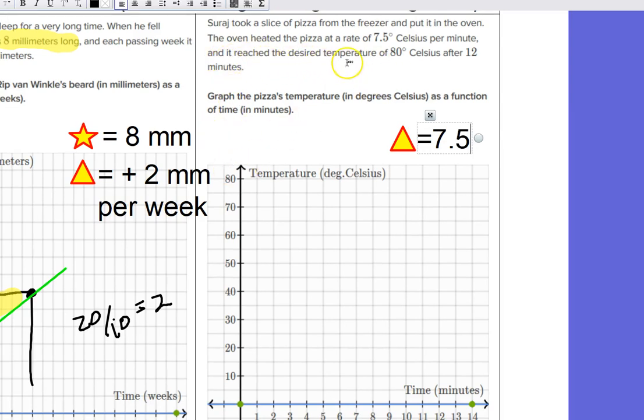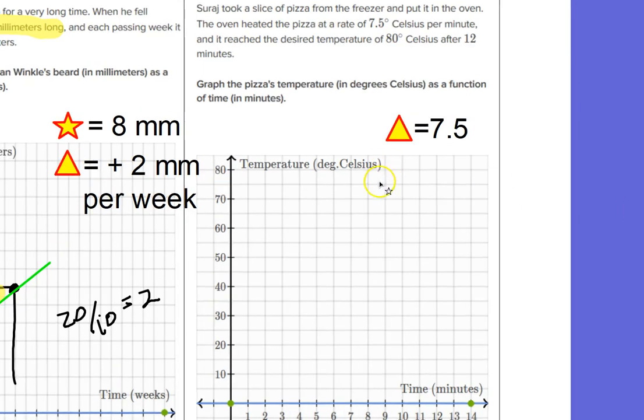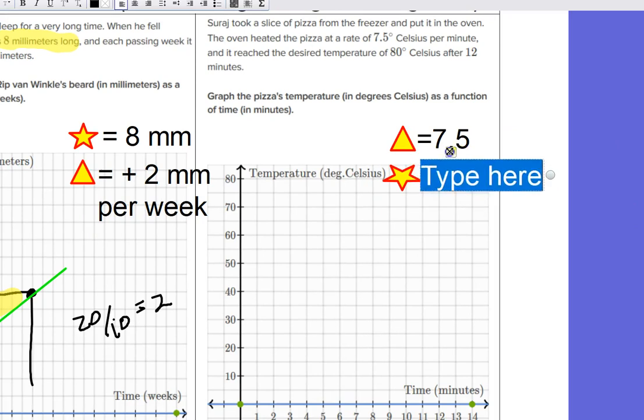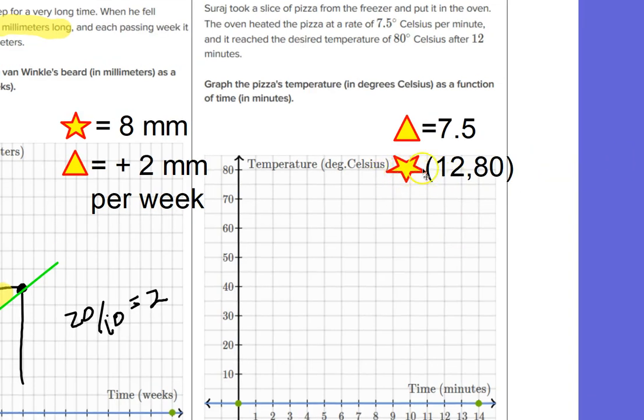And it reached the desired temperature of 80 degrees Celsius after 12 minutes. So I don't know, in this case, exactly where it starts. So it says 80 degrees Celsius after 12 minutes. Well, let's see. Minutes is down here, and Celsius is up and down. So it must be 12, 80. Because it's going to be 12 minutes and 80 degrees Celsius that I'm going to be putting at. So I want to put a star at 12, 80, and I want also the slope to be 7.5.